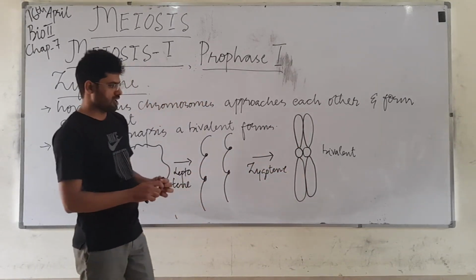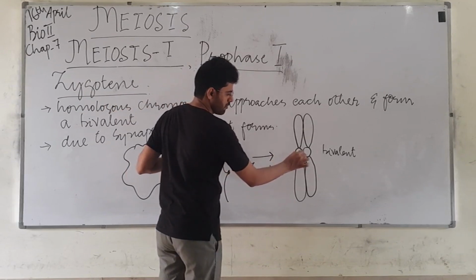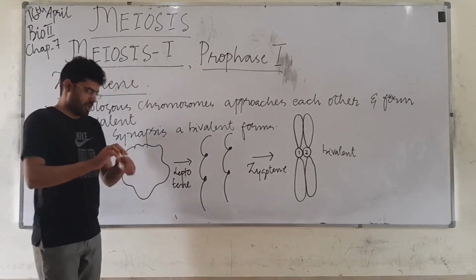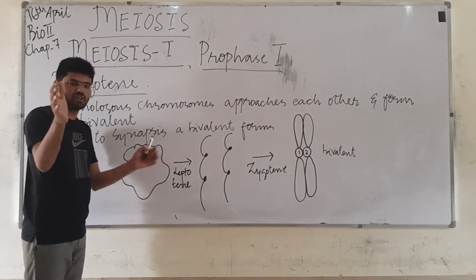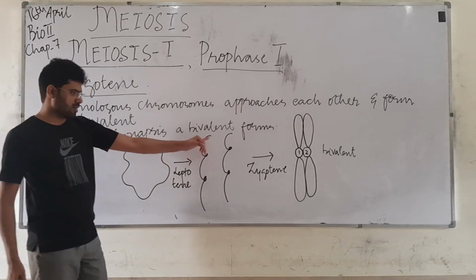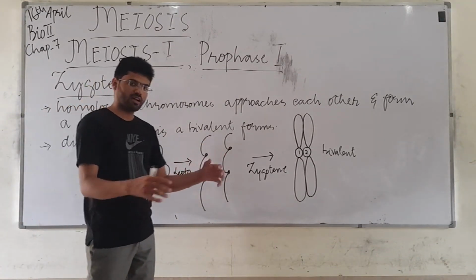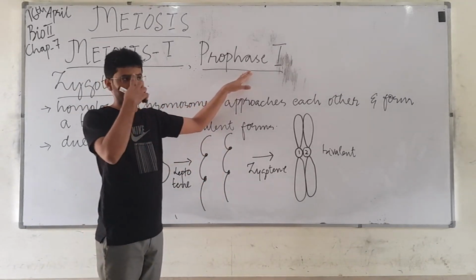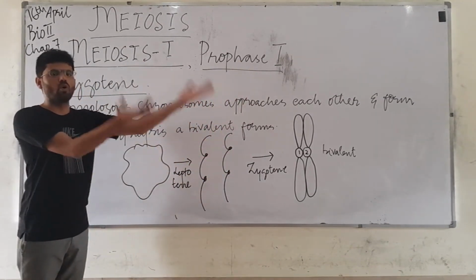One more important thing to mention is that this is chromosome number 1 and this is chromosome number 2. In the whole chromatin, the chromonema of the same size and the same shape condense more, because prophase is still going on, and the condensing of chromatin into chromosome will occur throughout the whole prophase.